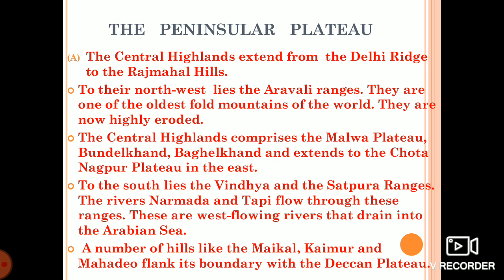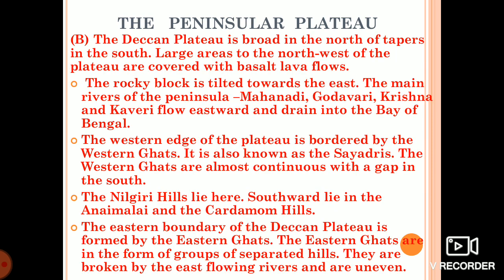Narmada and Tapi are west flowing rivers, and these rivers drain into the Arabian Sea. A number of hills like the Maikal, Kamur, and Mahadeo flank its boundary with the Deccan Plateau.